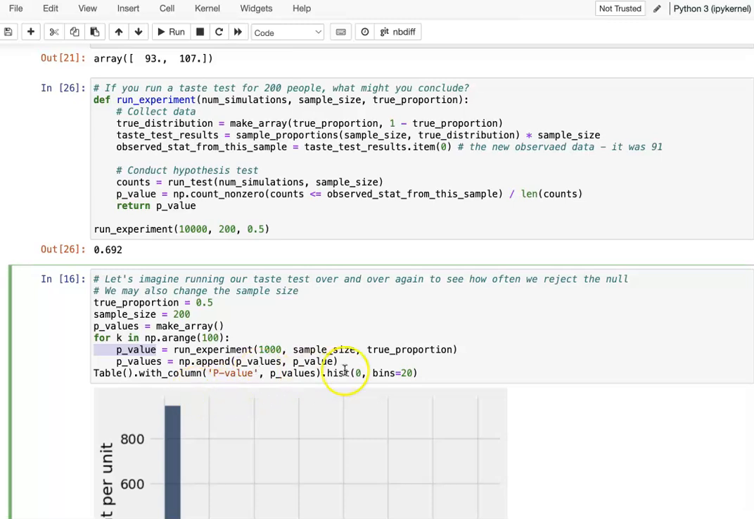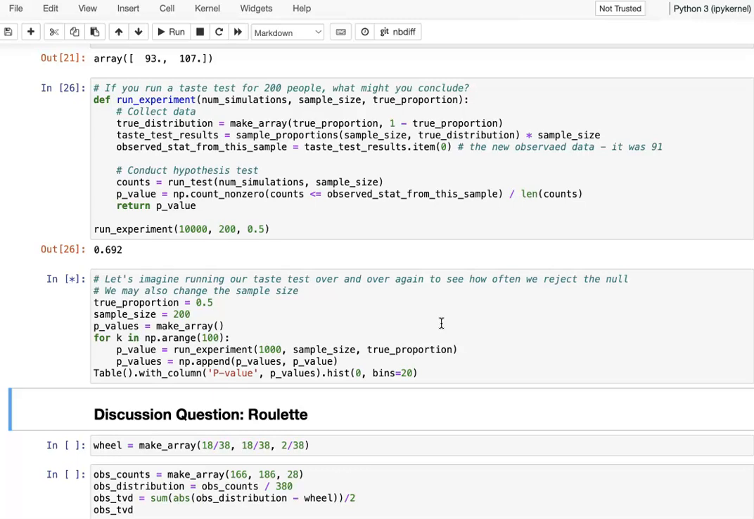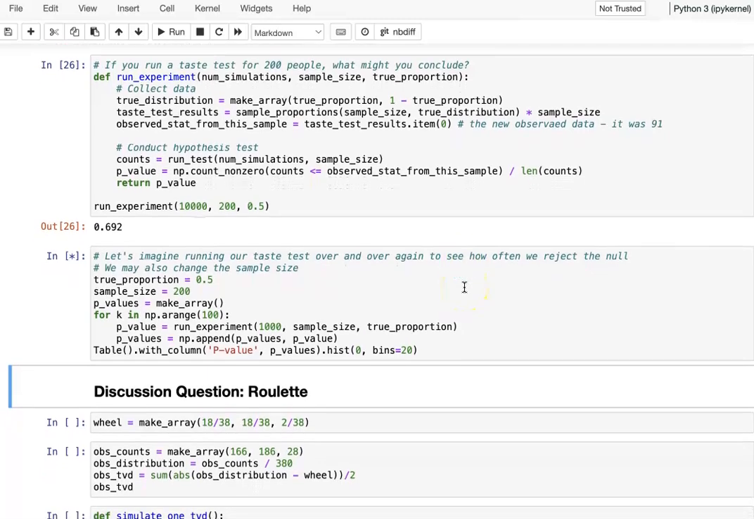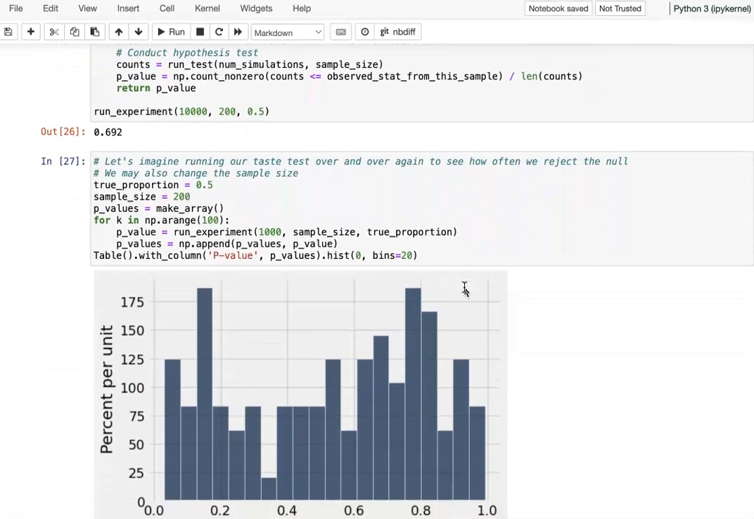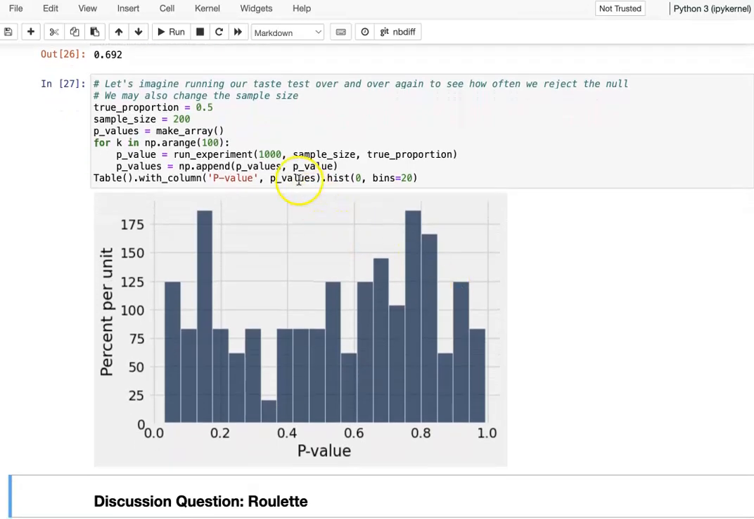Then with these p-values, let's make the histogram. We want to see how many times we reject the null hypothesis and how many times we do not reject. So here we run. Okay, good. Each simulation actually runs 1,000 times, and that's how we got our result. That's our p-value distribution, right?